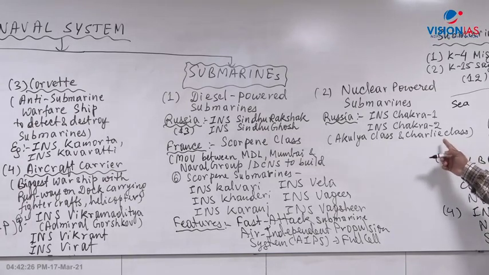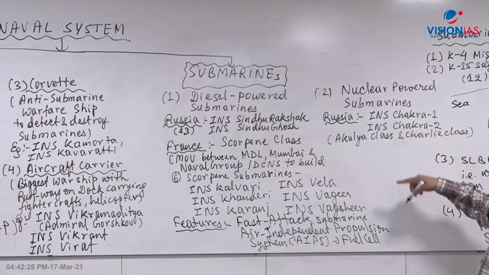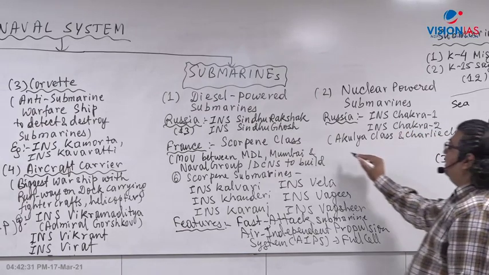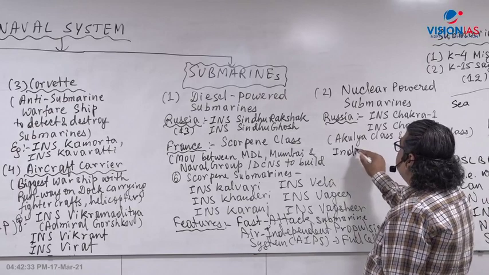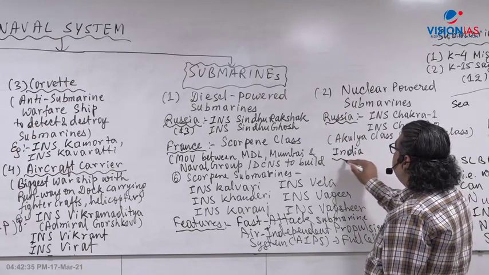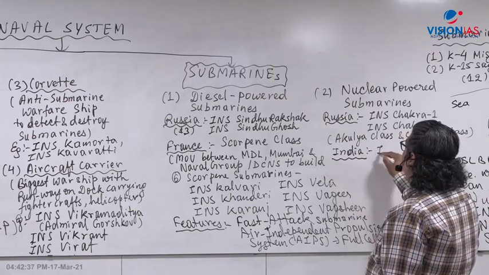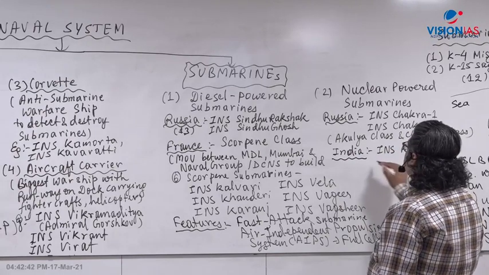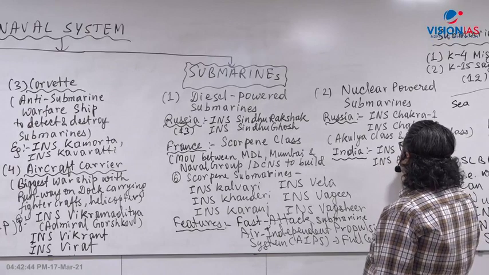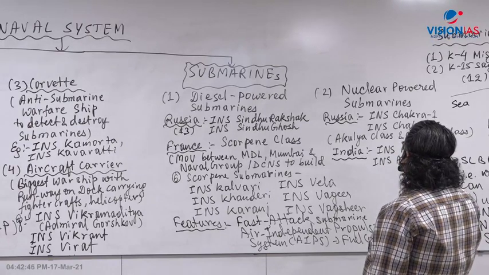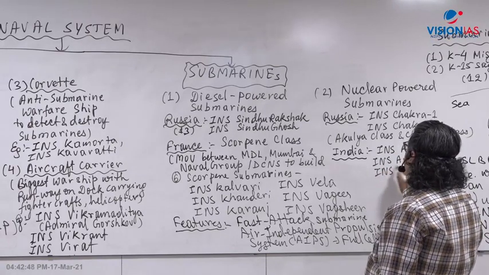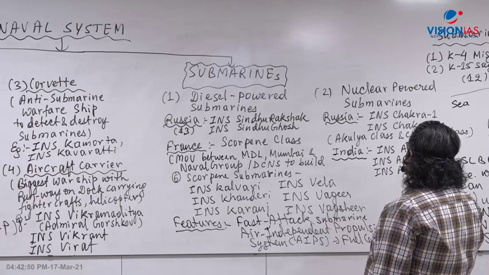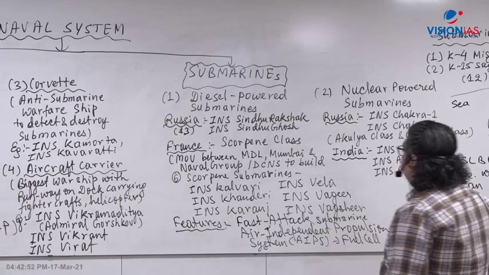The Charlie class Chakra 2 has been indigenized as Arihant. India has taken the technology of the Russian nuclear submarine and created INS Arihant, then INS Arighat. Ari means enemy. Then INS Aridman. These are all nuclear powered submarines.